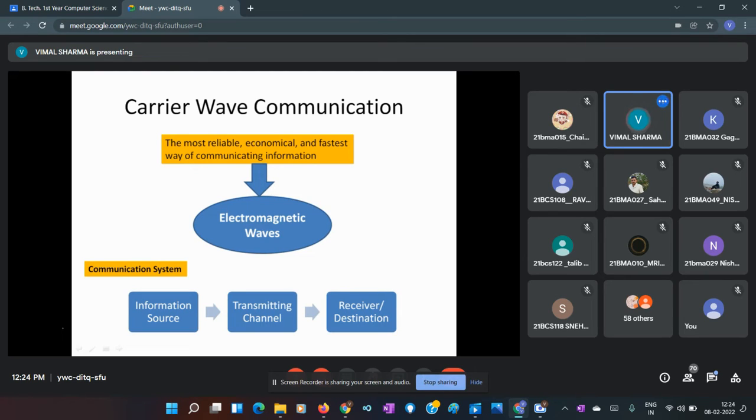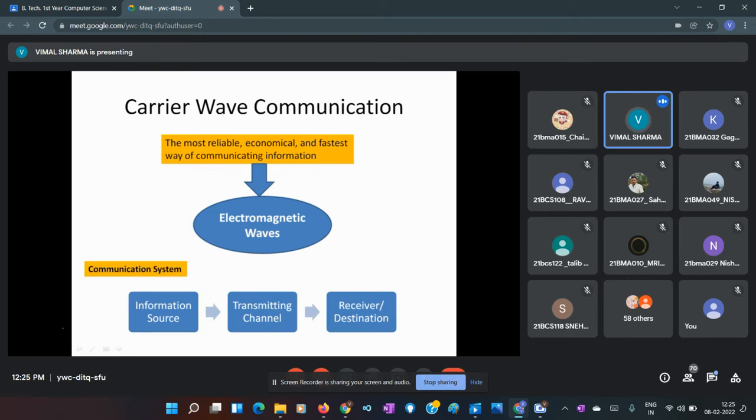So the most reliable, economical and fastest way of communication is the electromagnetic system, or electromagnetic waves. We should know 3 things when we talk about any communication system. That is the source of information, in what form information is available with us, which we want to transmit or send. Another is through what medium or channel we will be transmitting this signal. And the final thing is the receiver, where we receive this signal.